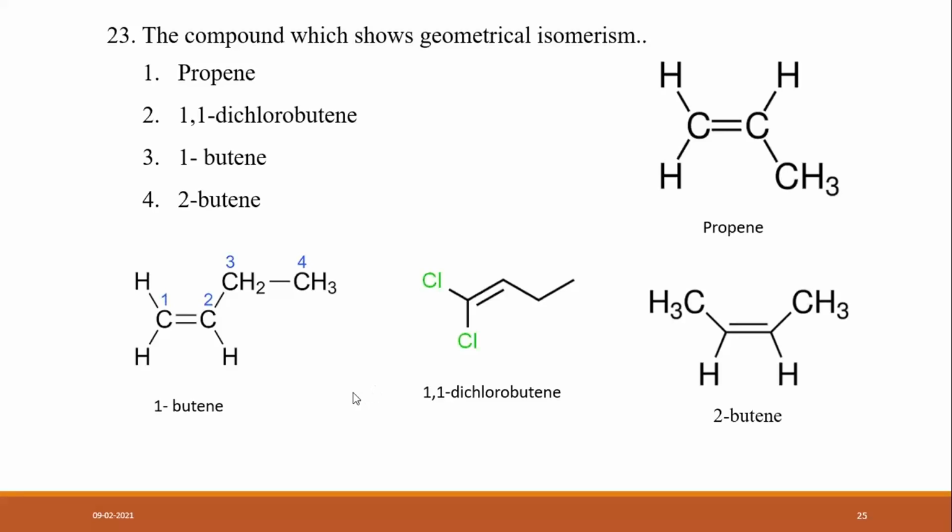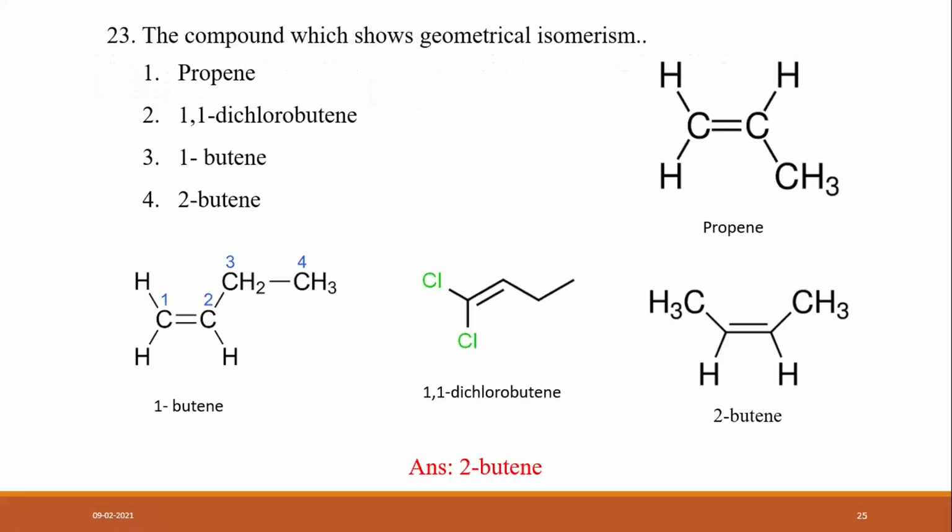D shows cis. Yes, D shows cis. Let us see what the answer is. Yes, 2-butene. It has the same groups on the carbon-carbon double bond on the same side, so it is called cis. The rest do not develop geometrical isomerism. So the answer is 2-butene.